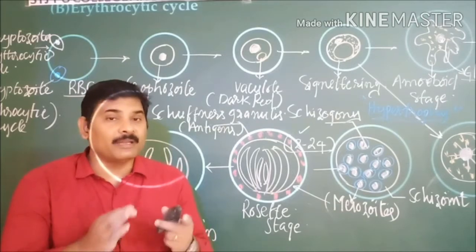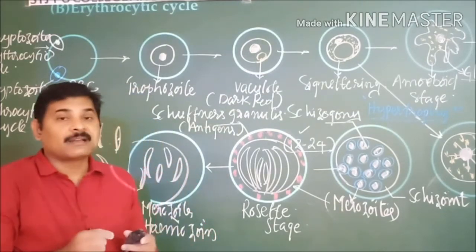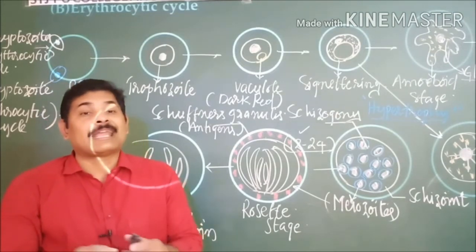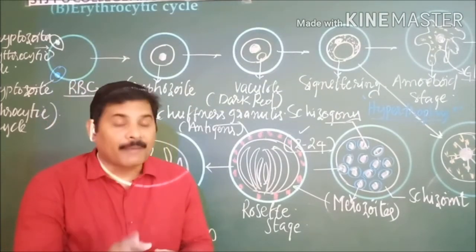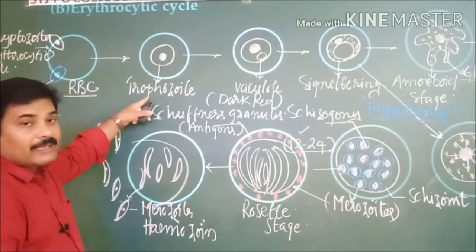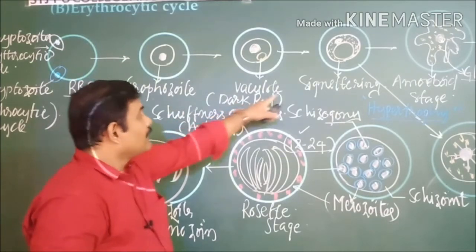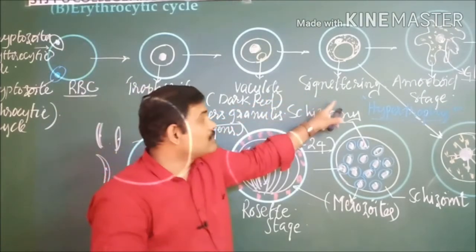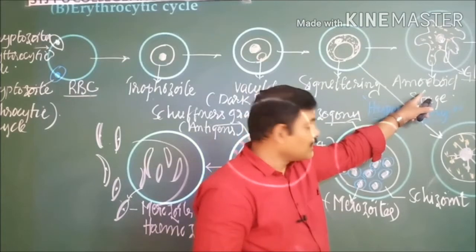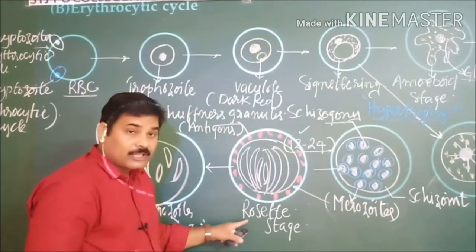So you have to keep in mind the sequence of all these stages. They will ask here: what is the sequence of stages in the erythrocytic cycle of the Plasmodium in the following options? Trophozoite is the first stage, whereas the second stage is the signet ring stage. The third stage is the amoeboid stage. The fourth stage is the schizont stage, and the fifth stage is the rosette stage.